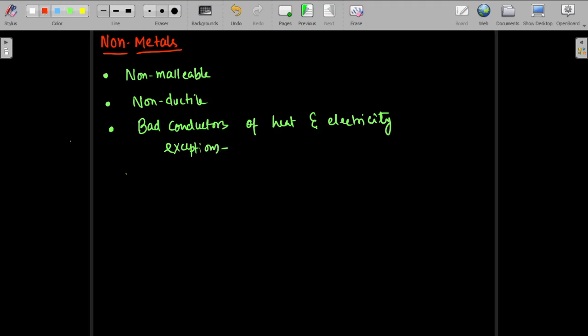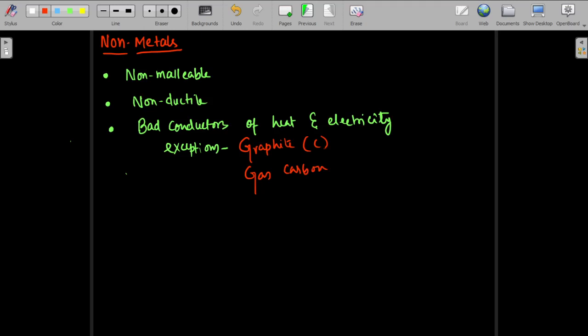What are the exceptions? Graphite is a non-metal. Graphite is nothing but an allotrope of carbon, but it is a good conductor of electricity. There is another allotrope of carbon, gas carbon, which is a good conductor of electricity. But diamond is a bad conductor of electricity.